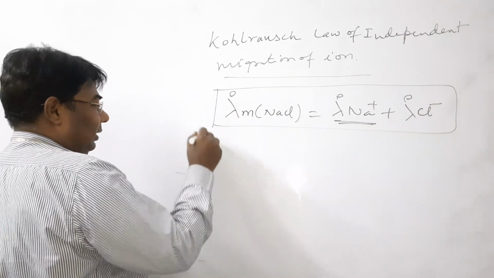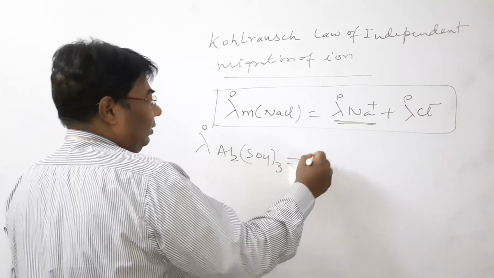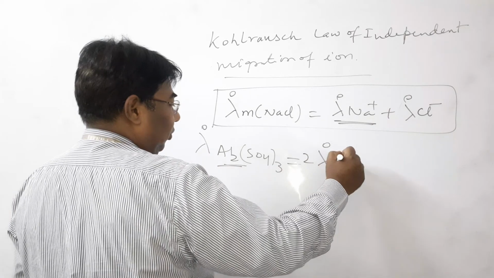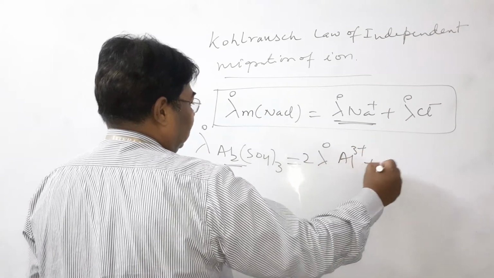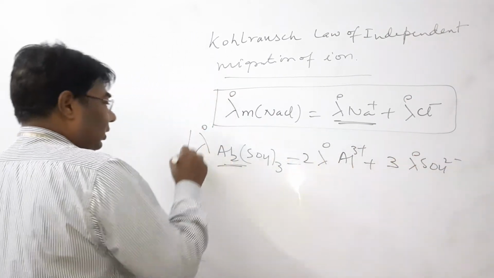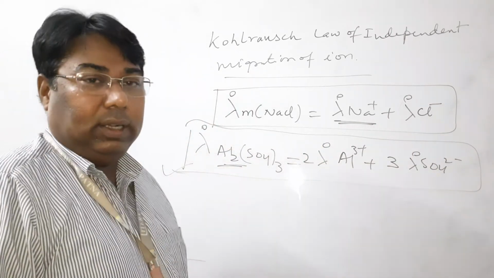Similarly, suppose that you want to find out the limiting molar conductivity of aluminum sulfate, then how many aluminum? 2. So you put 2 before lambda naught m, 2 lambda naught Al3+ plus 3 lambda naught sulfate. Values are given in the question and by using the values you find out the limiting molar conductivity.